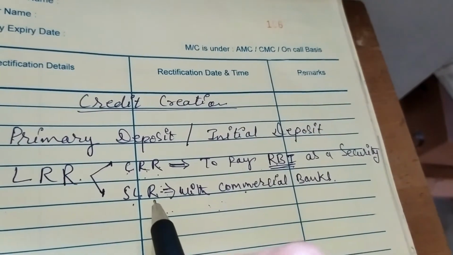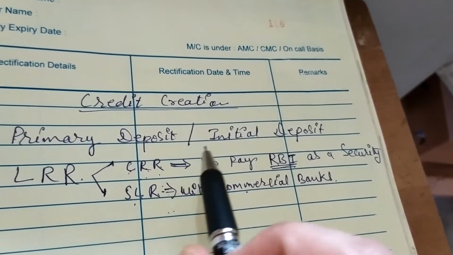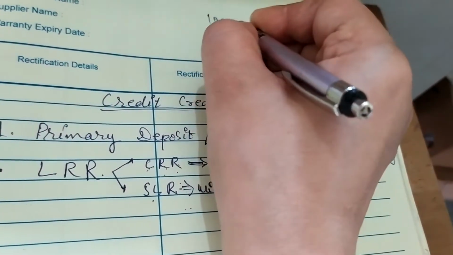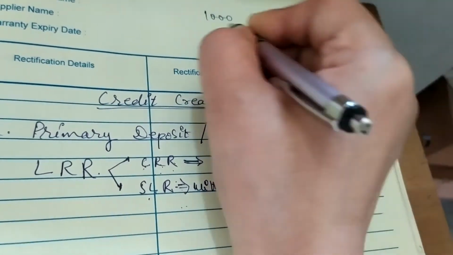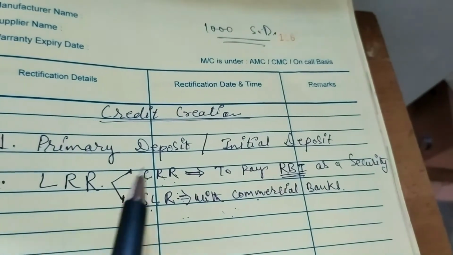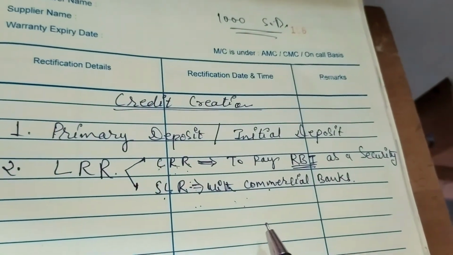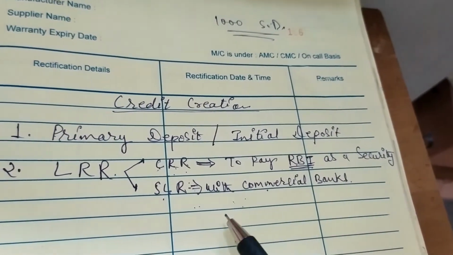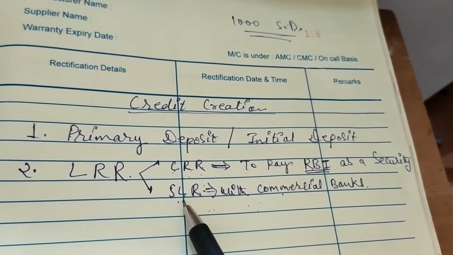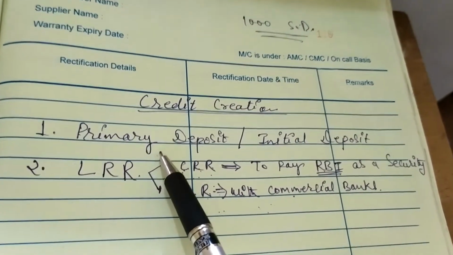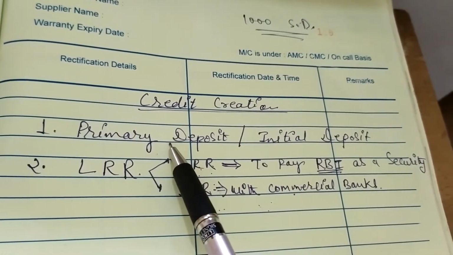Just as in my example, I deposited 1000 rupees as a saving deposit today, but I want it back tomorrow. In that case, from where will the bank give? From the cash which they have reserved from my primary deposit. Understood?